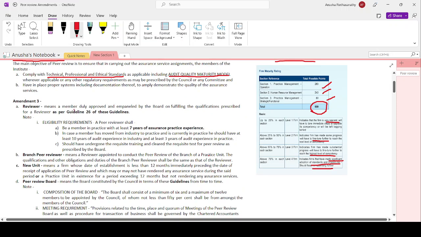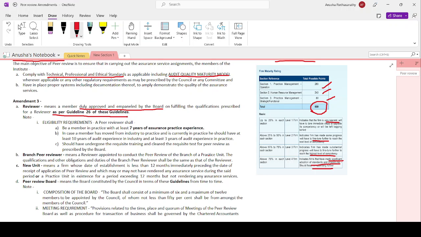Reviewer means a member duly approved and empaneled by the board on fulfilling the qualifications prescribed for a reviewer as per guideline 26 of these guidelines for peer review. Okay, so this alone has been newly added. Instead of statements, now it is replaced by the guidelines. Wherever statements were coming, now it has been replaced by the guidelines for peer review.